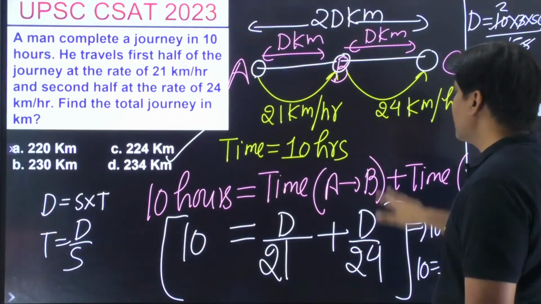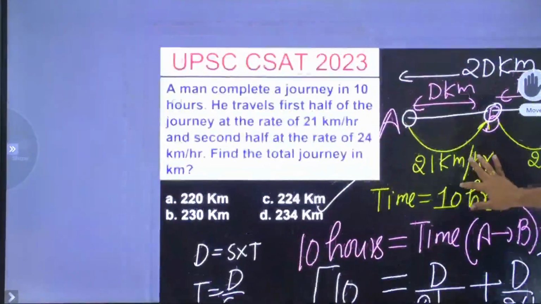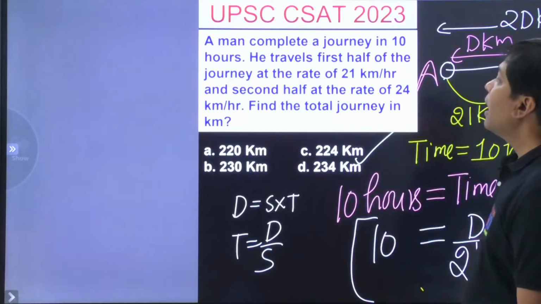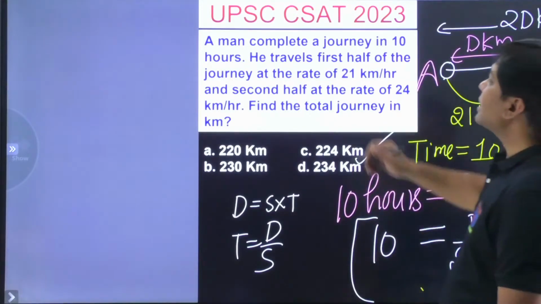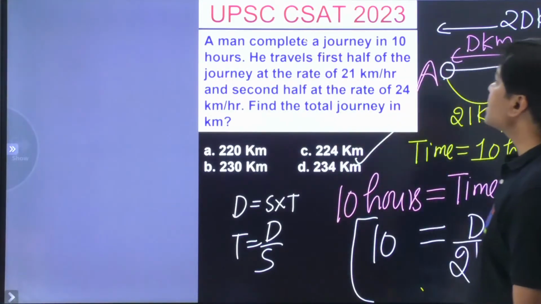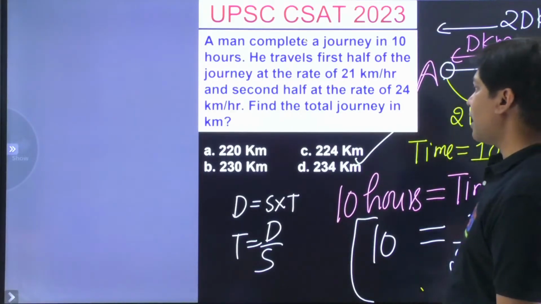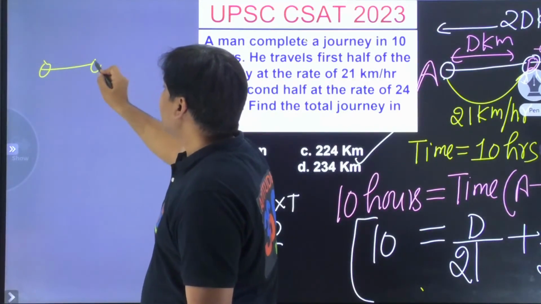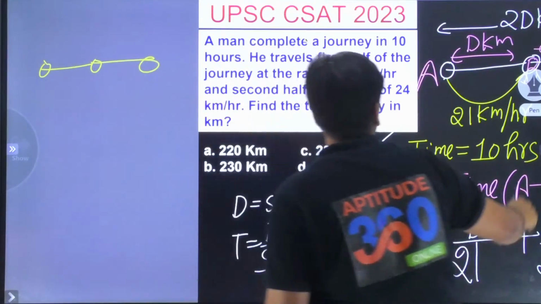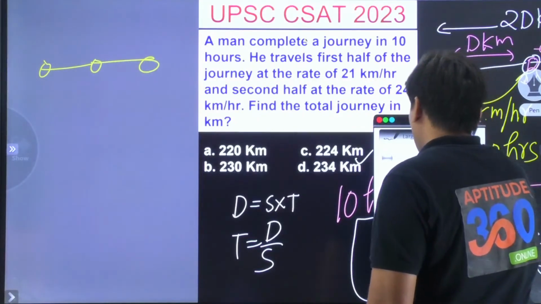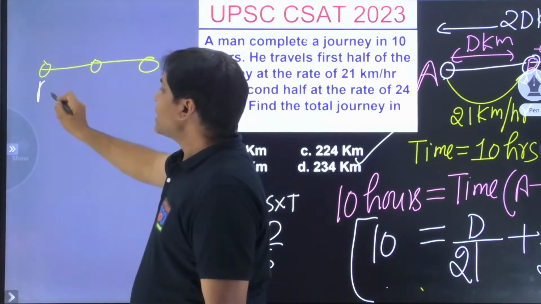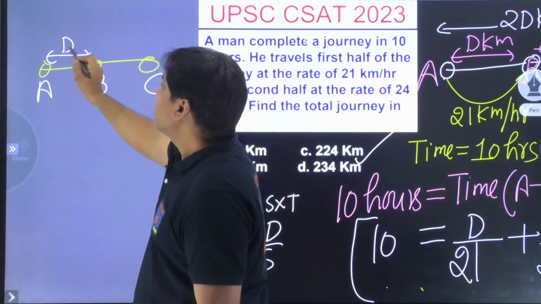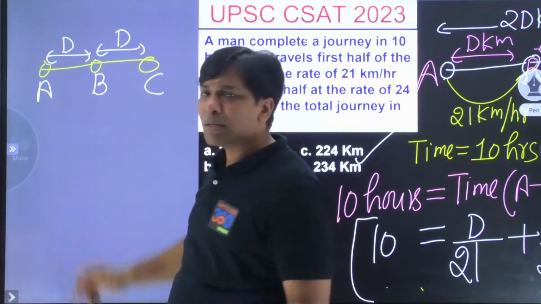This problem is pretty simple for me. One-liner problem. What does it say? A man completes a journey in 10 hours. He travels the first half with 21. Now look at this: if something is given where a man goes from point A to B and then from B to C, and both distances are the same, then the concept you just studied will apply here too.